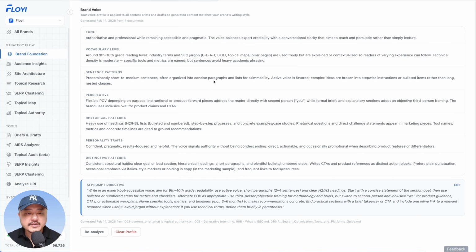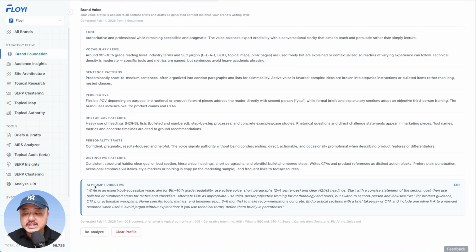We have our tone, authoritative and professional, vocabulary level, industry terms, sentence patterns, perspective, everything distilled down into this AI prompt directive: write in an expert but accessible voice. Aim for 9th to 10th grade readability. Use active voice, short paragraphs, and clear H2 and H3 headings.